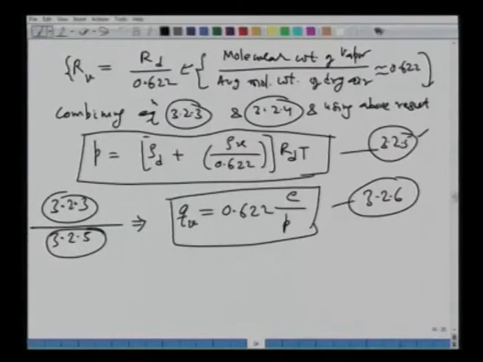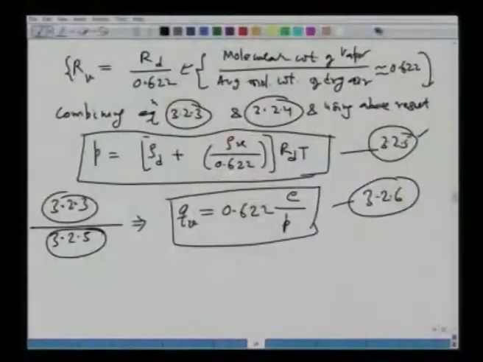Okay. Remember, this is our intensive property we have defined in our continuity equation earlier. What is it? It is 0.622 times the ratio of E over P. What is E? E is the vapor pressure. Vapor pressure is something we can measure in the atmosphere. Okay. We have sophisticated instruments available which can measure the vapor pressure. We also have, directly or indirectly, instruments which can give you the atmospheric pressure. So, these two quantities on the right hand side of 3.2.6, that is E and P, are something which we can estimate or measure. That will give us an estimate of QV.